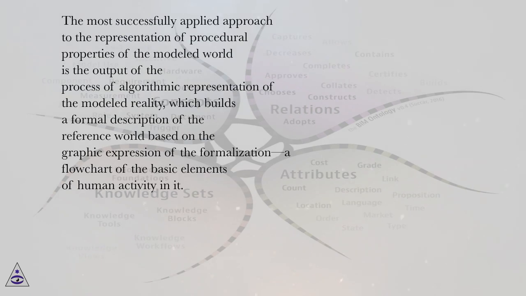The most successfully applied approach to the representation of procedural properties of the modeled world is the output of the process of algorithmic representation of the modeled reality, which builds a formal description of the reference world based on the graphic expression of the formalization, a flowchart of the basic elements of human activity in it.